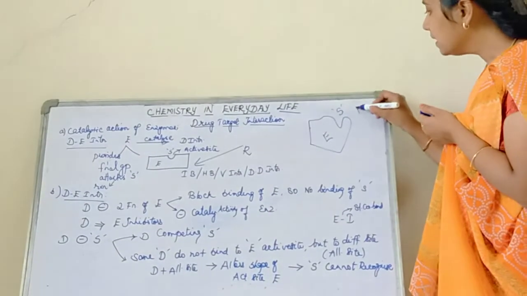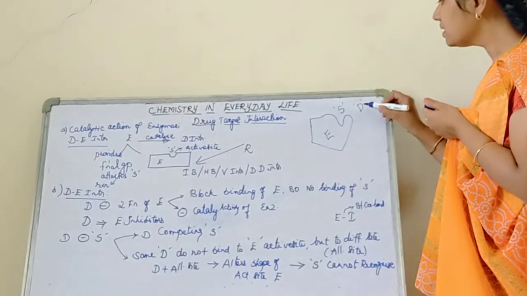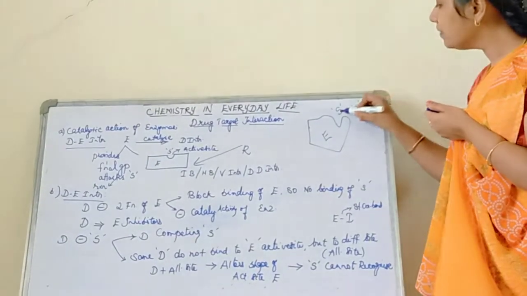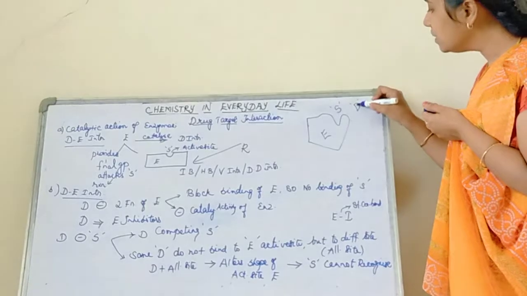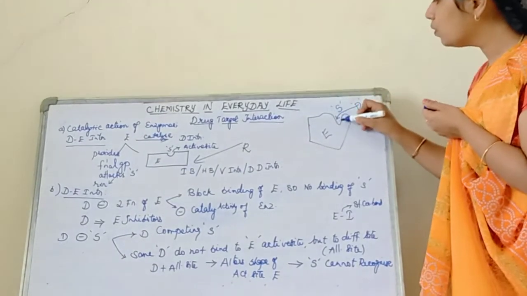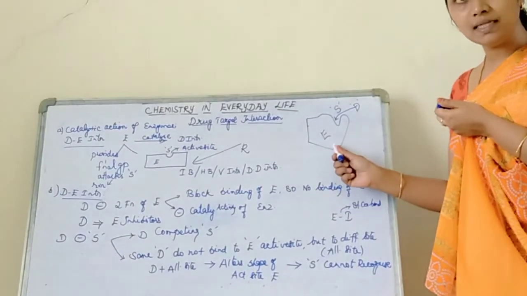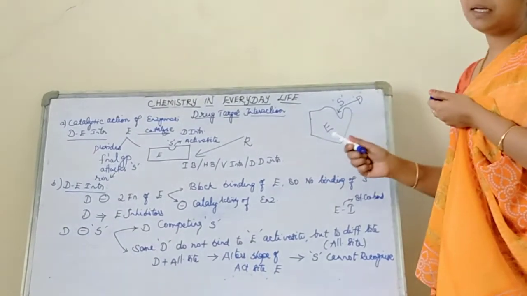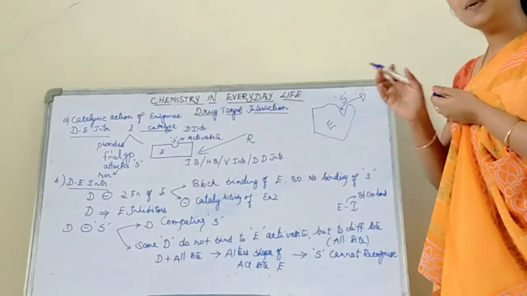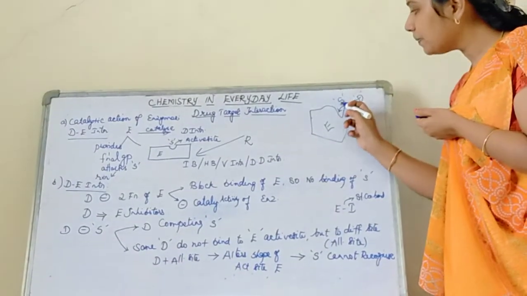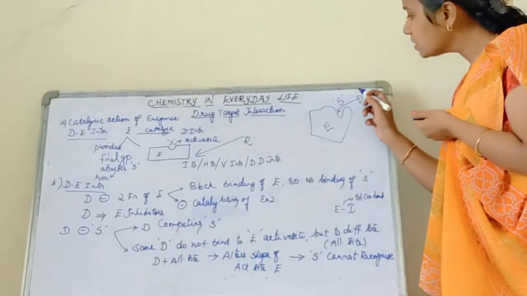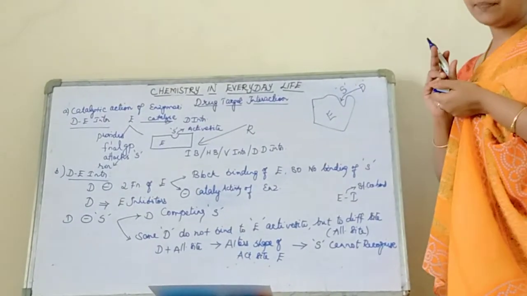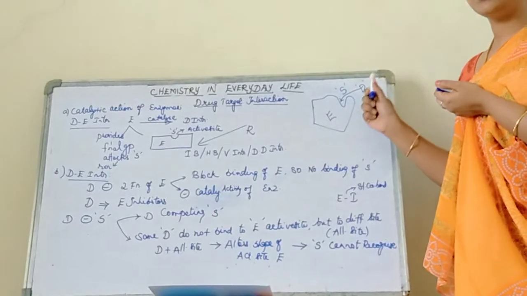But what happens? The drug whose structure is chemically similar to that of your substrate will be competing with the substrate. As a result, instead of the substrate, my drug will go and bind to the active site of the enzyme. So these drugs are called competitive inhibitors, because my drug is competing with the substrate to bind with the active site of the enzyme. This is the action of one kind of drug.